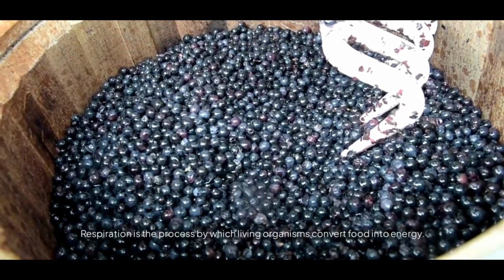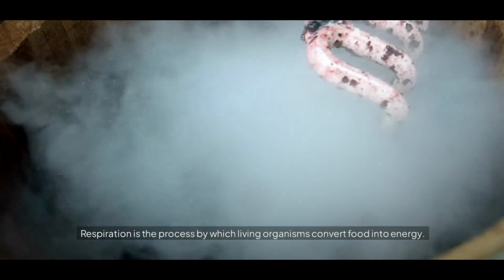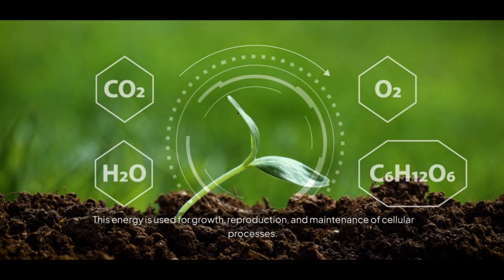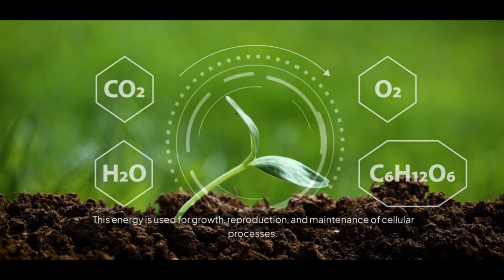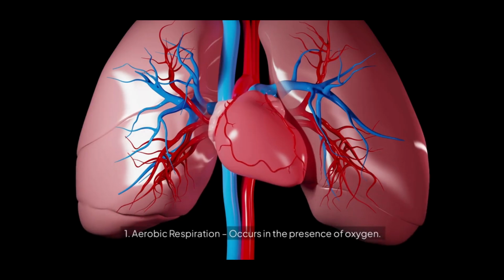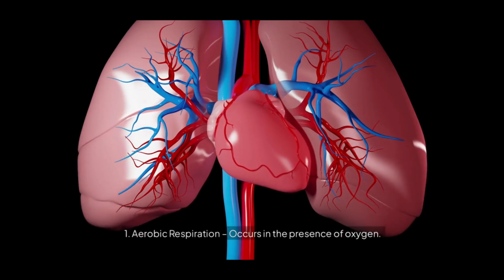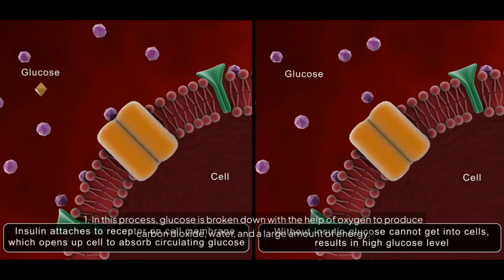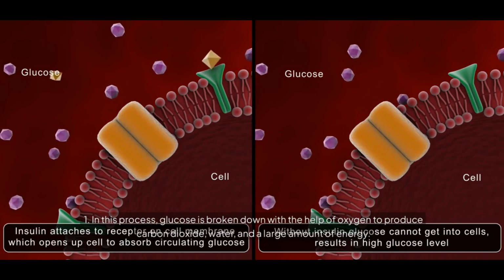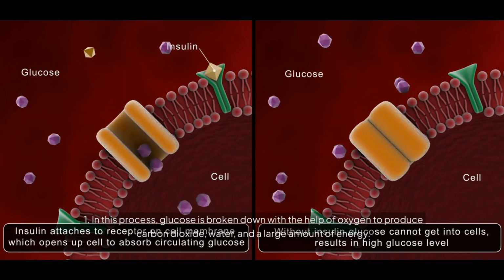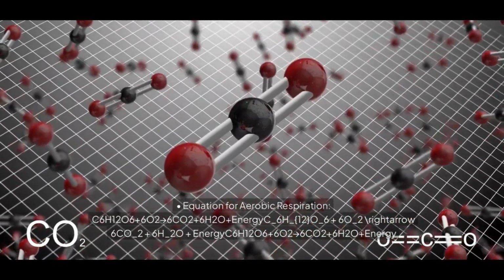Respiration is the process by which living organisms convert food into energy. This energy is used for growth, reproduction, and maintenance of cellular processes. There are two types of respiration. 1. Aerobic respiration occurs in the presence of oxygen. In this process, glucose is broken down with the help of oxygen to produce carbon dioxide, water, and a large amount of energy. Equation for aerobic respiration.